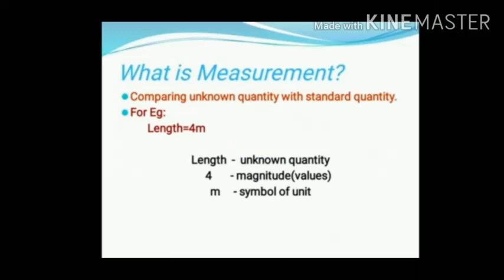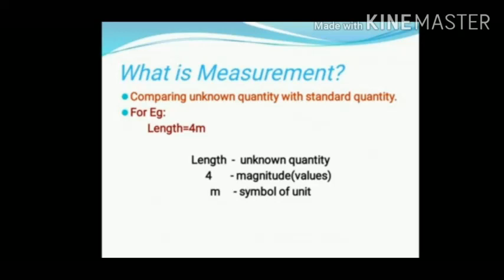What is measurement? Measurement is the process of comparing an unknown quantity with a standard quantity. I repeat again, measurement is the process of comparing an unknown quantity with a standard quantity.